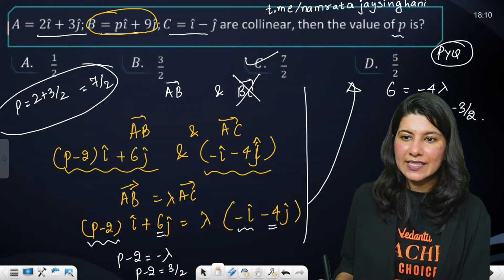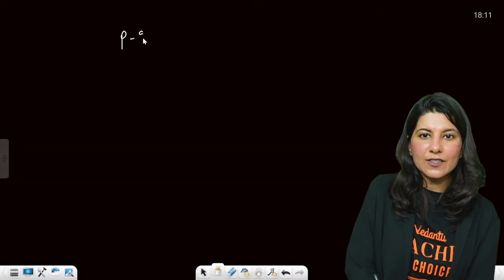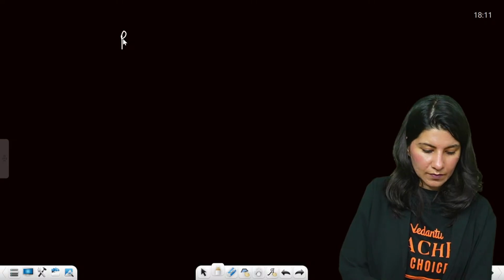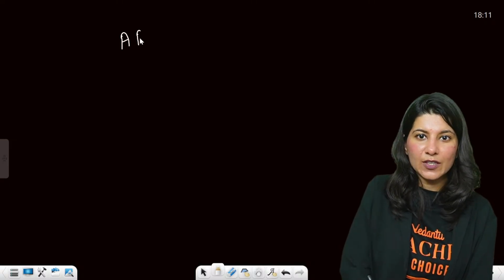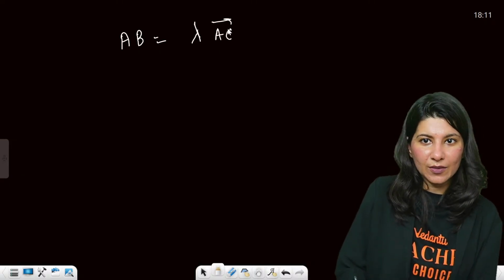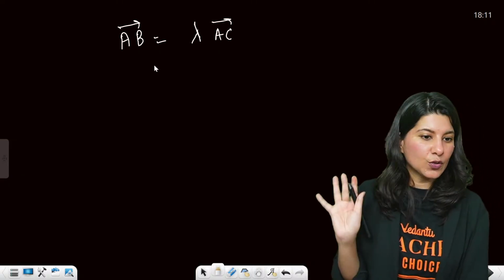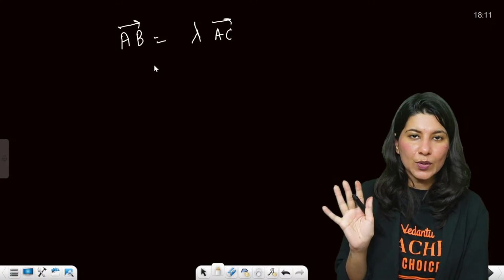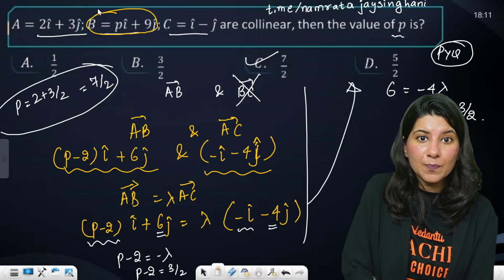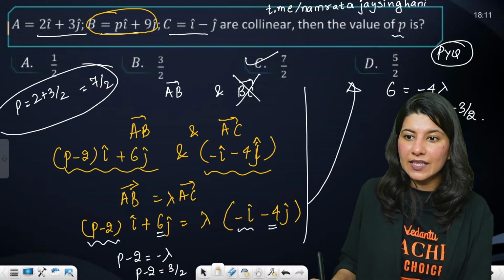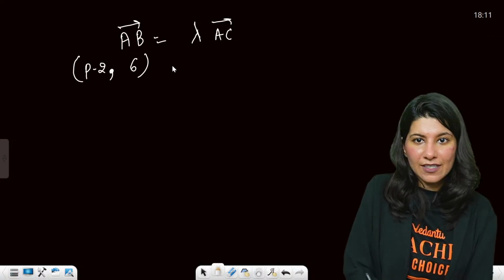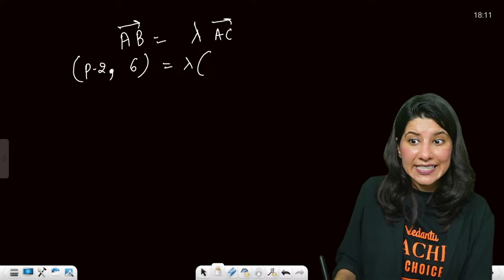Actually, the easy way is this only. See, AB vector is what? AB and AC we are doing. AB equals lambda AC. Yes, Harini, one more time we are doing it. AB vector equals lambda times AC vector. Do you understand this statement if 3 points are collinear? AB vector is B minus A. So B is P minus 2 and 9 minus 3, so P minus 2 comma 6, in i and j, equals lambda times AC vector.